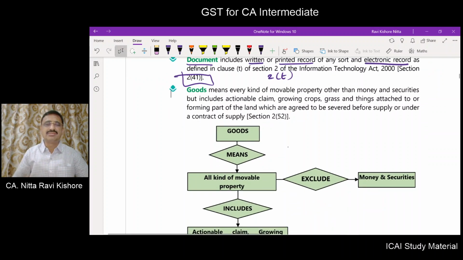Now what do you mean by good? My dear friends, we defined and understood the meaning of good in our chapter 1 or 2. If you want to have a revision of the definition of good, you must please refer to those videos. Again, explaining the meaning of good here will be a matter of duplication. If you want, you may go to that video of chapter number 1 or chapter number 2, I don't remember correctly. There we have already defined the term good.